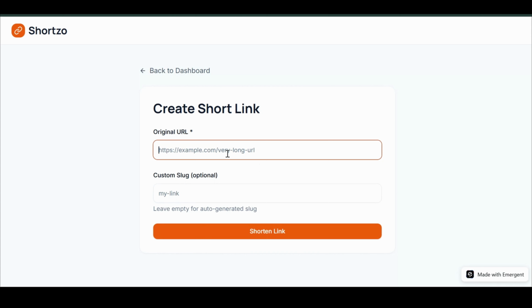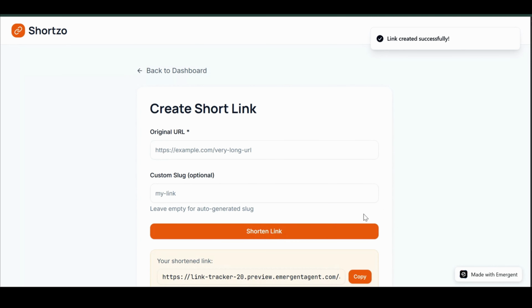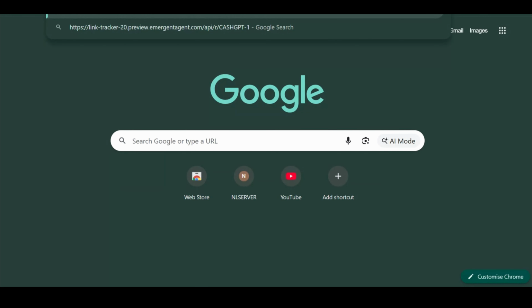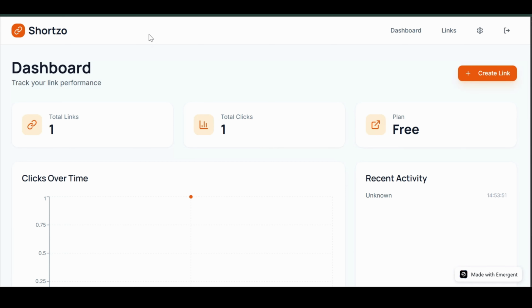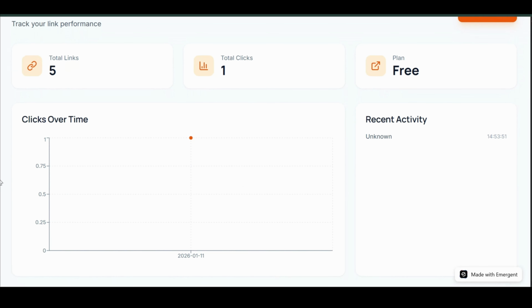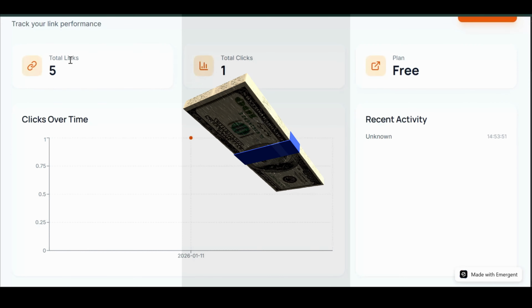The flow is simple. You paste your original link, add a custom slug if you want. It generates a shortened link. You copy it, open it in the browser, and it works. Back in the dashboard, every single click is tracked. That's when it really hits you. This isn't just a tool. This is something people would actually pay for.